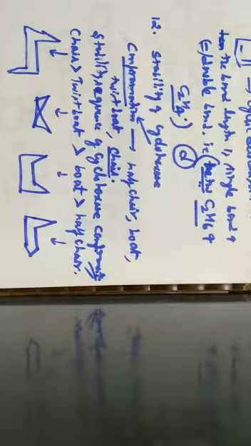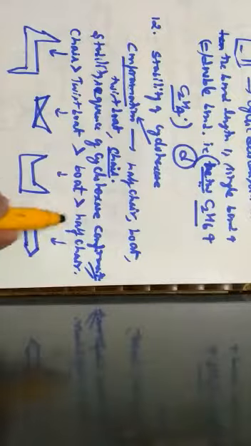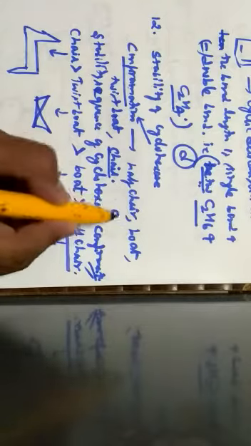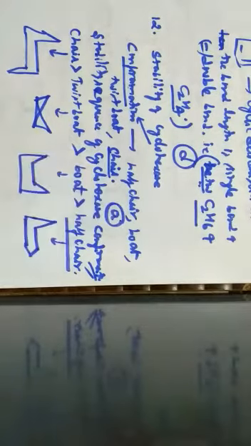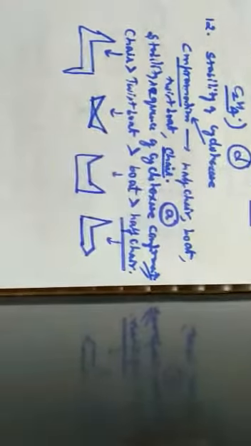Based upon these conformations, they are asking which cyclohexane conformation is least stable. So what is the least stable form? Half chair form, and this half chair form is given by the option A, that is half chair. Next one, question number 13.